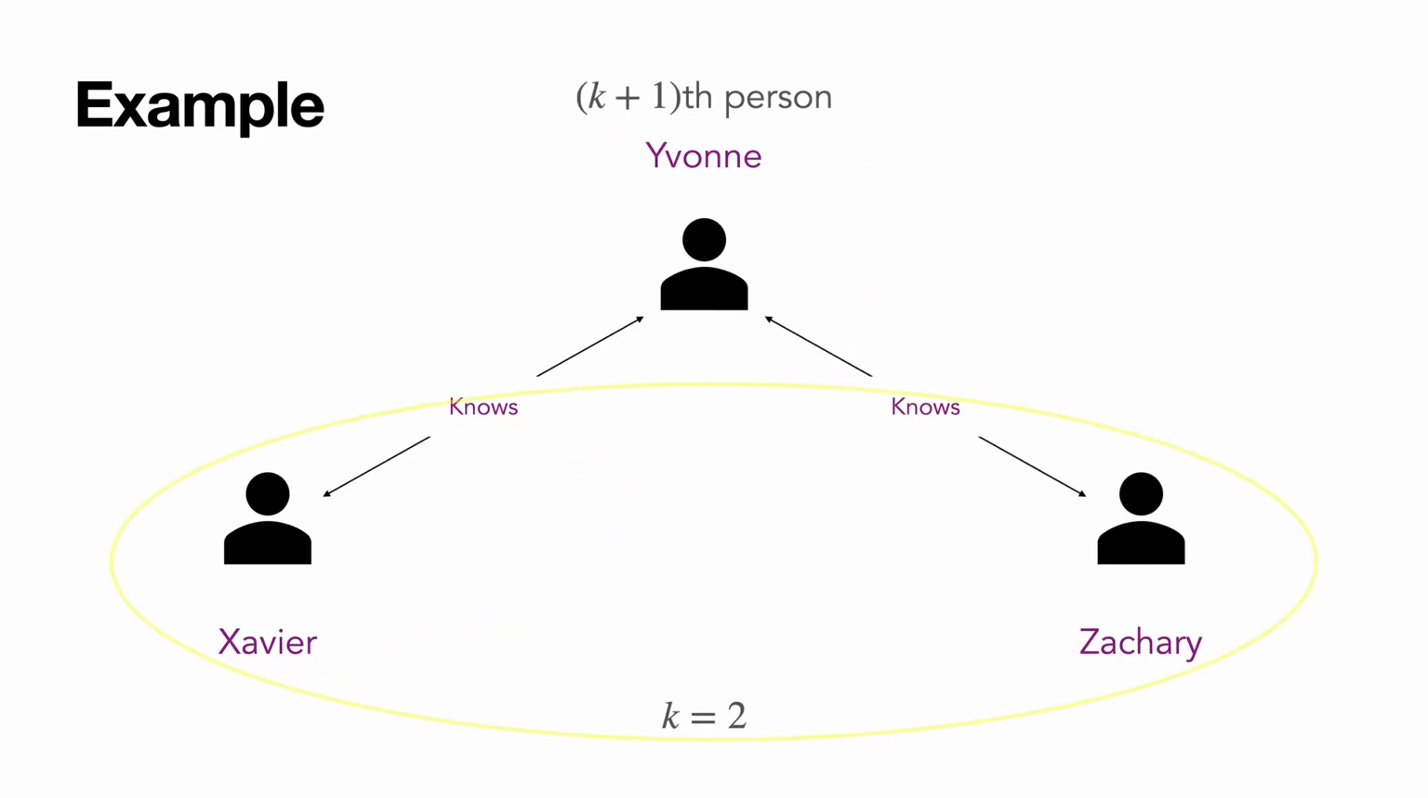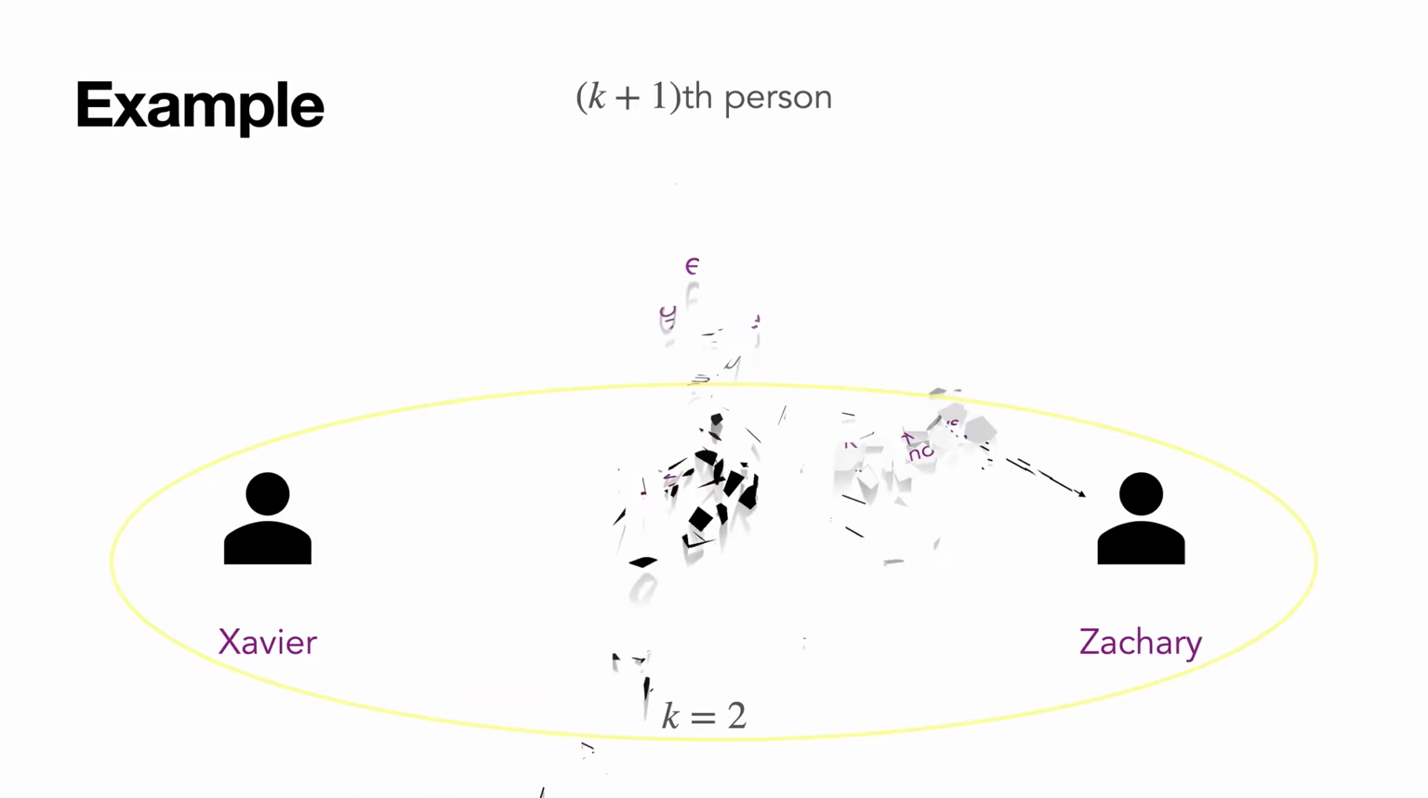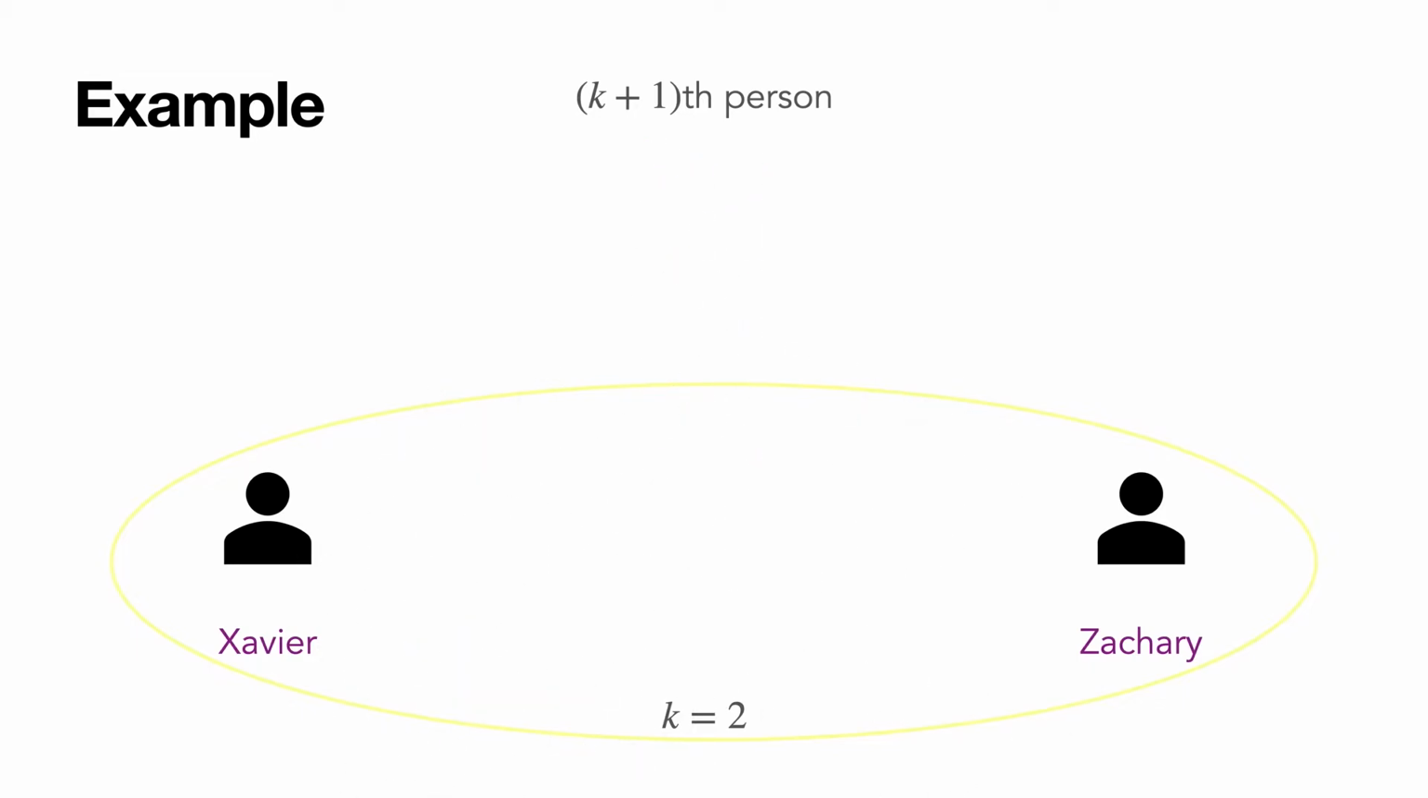But what if we flipped this? What if we said that Yvonne was actually the k plus first person? And then the group of 2 was Xavier and Zachary. Well, Yvonne is connected into that group, but if we take Yvonne out, we don't actually see a connected group of 2 students. Something fishy seems to be going on with our induction hypothesis. And so maybe this indicates we might have a problem.